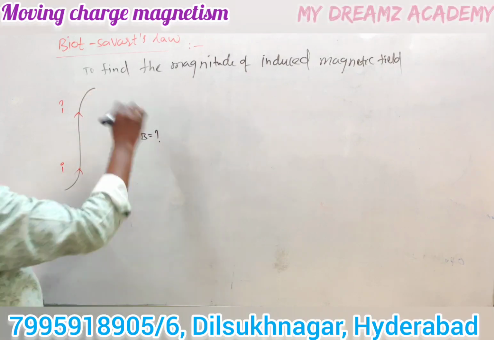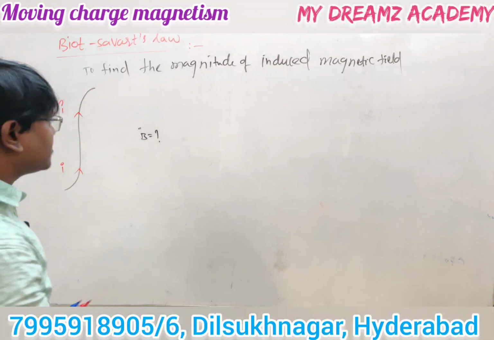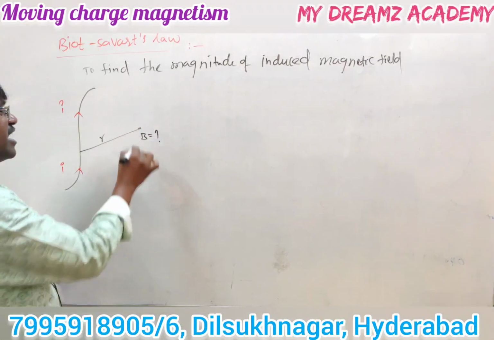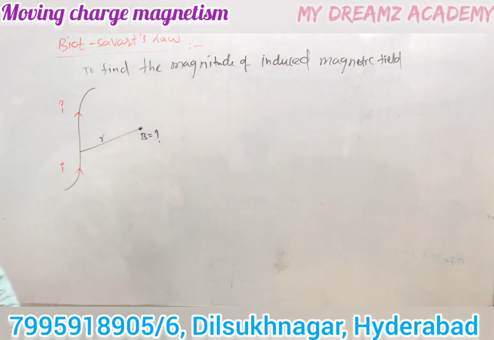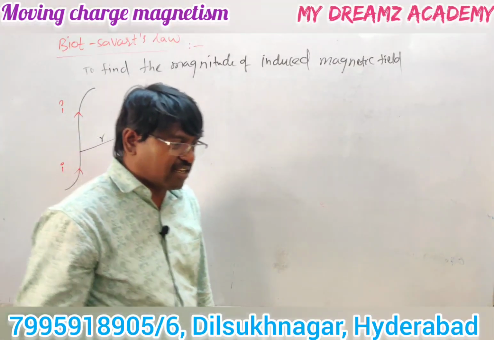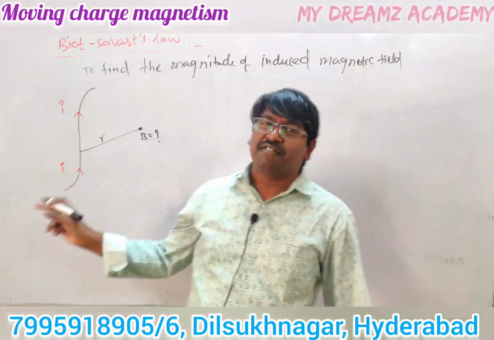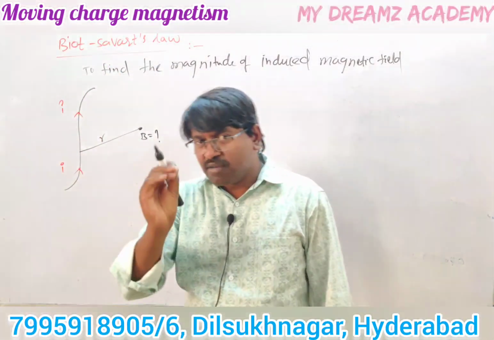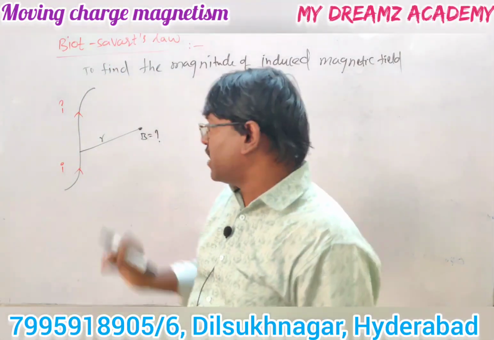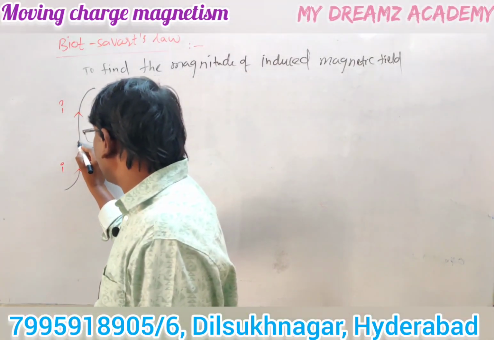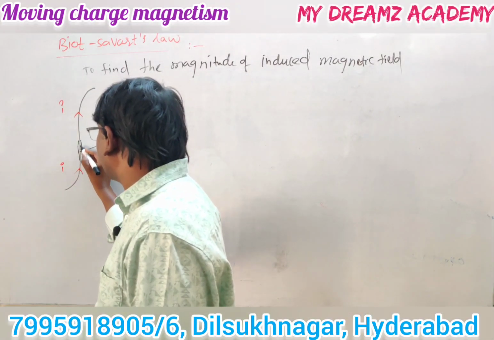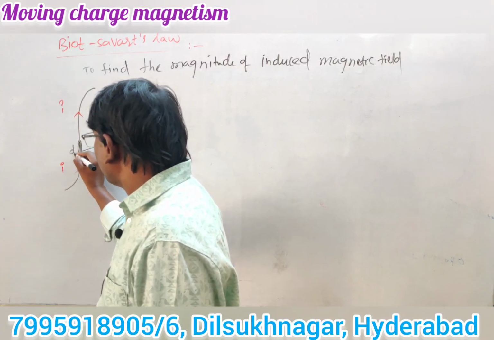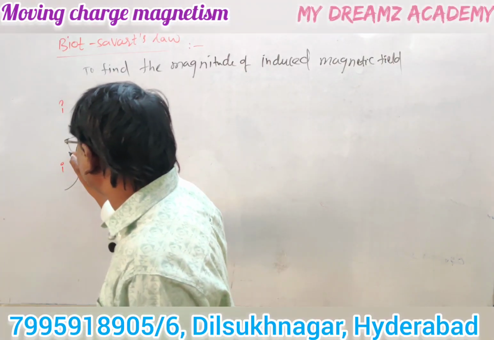We have to measure the induced magnetic field at a distance r from the current carrying conductor. Here the conductor is very long, so we need not consider the entire length. Simply consider a small elemental length, dl, of that conductor. The same current is passing through this element.